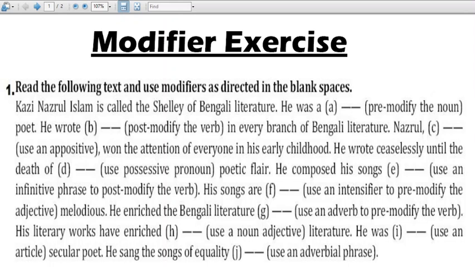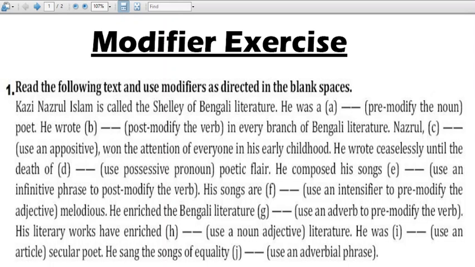As you see in the bracket, it is written pre-modify the noun, post-modify the verb, possessive pronoun, infinitive phrase. There are multiple elements from modifiers. So we'll try to complete them. In case of modifiers, one point is that what is instructed in the bracket you will put in this. Your answer may vary because one person may think of one word, another person another word, but it should go with the criteria of the grammar items. Okay, so let's start.